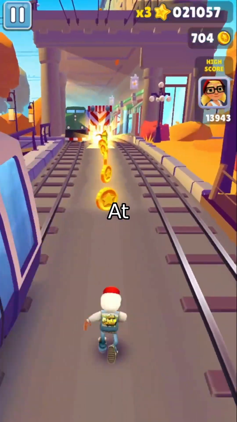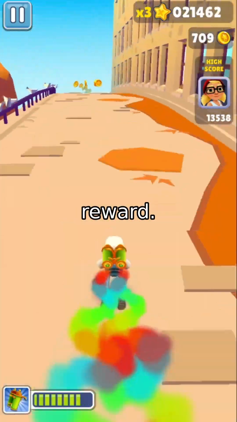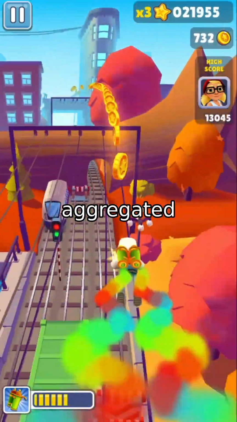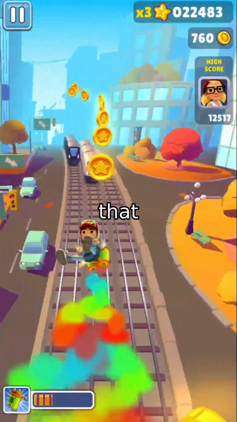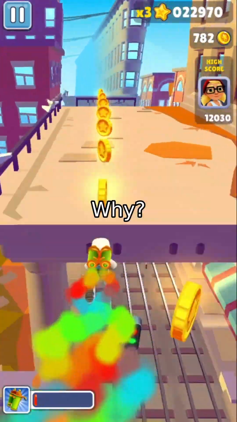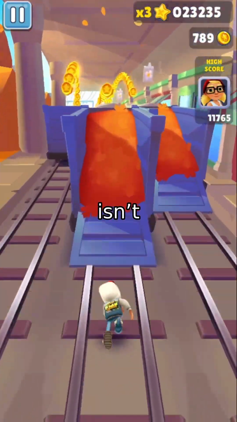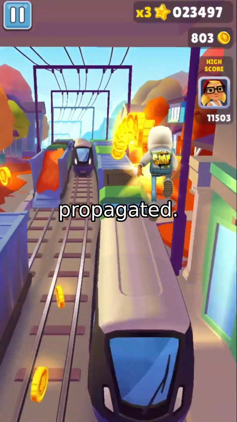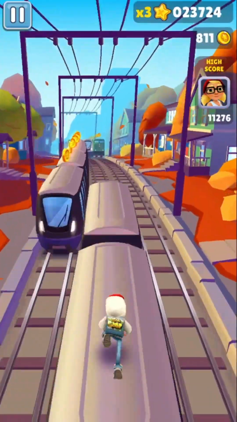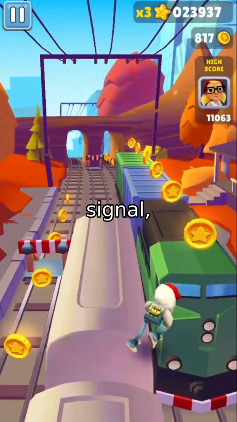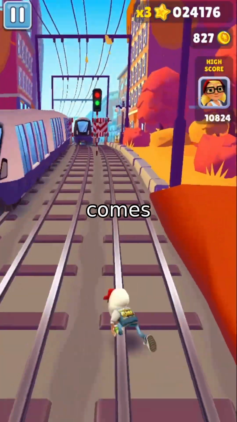And here's the key: at these turning points, we don't use the local incremental reward. Instead, we assign an aggregated long-term reward, the total reward from that point to the end of the trajectory. Why? Because the impact of a turning point isn't just immediate. It's propagated. It sets the stage for future steps. By giving it a cumulative reward, we signal, this step matters not just for now, but for what comes after.